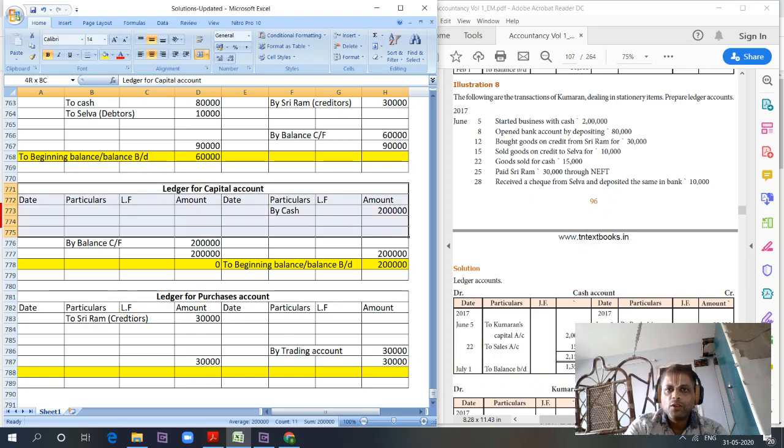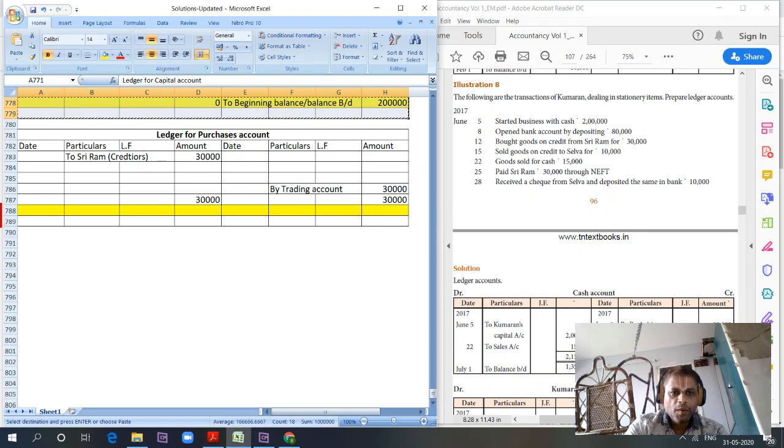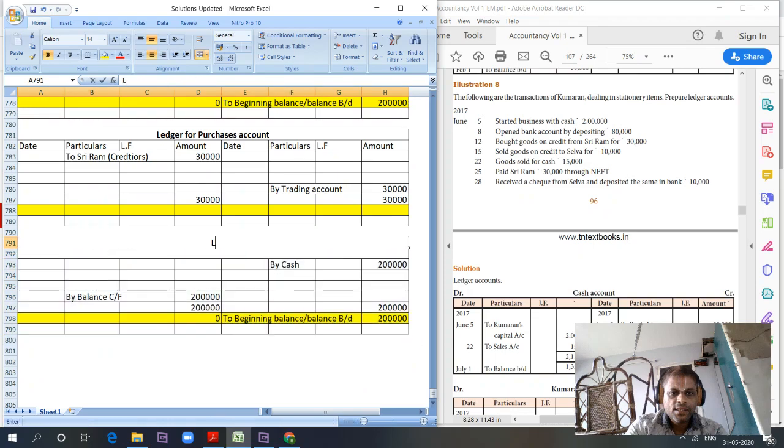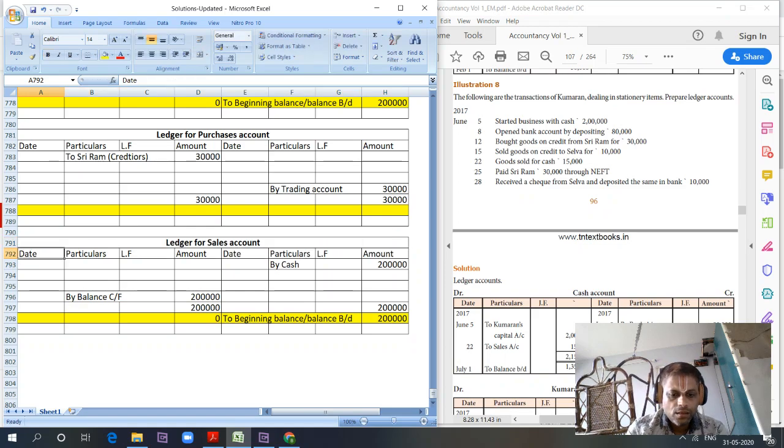Next ledger, what we have to prepare is sales. Ledger for sales account. Sold goods on credit to Selva for 10,000 rupees. Selva account debit to sales, right?